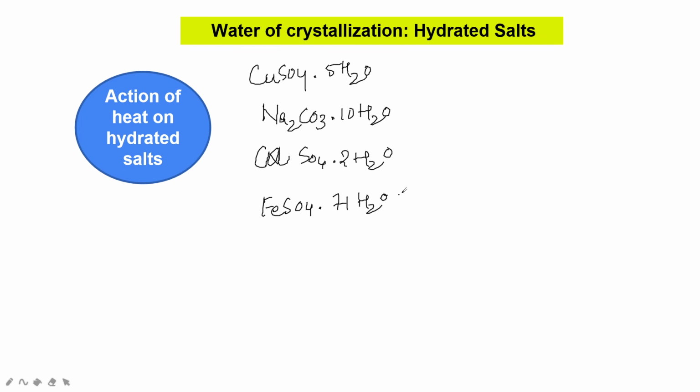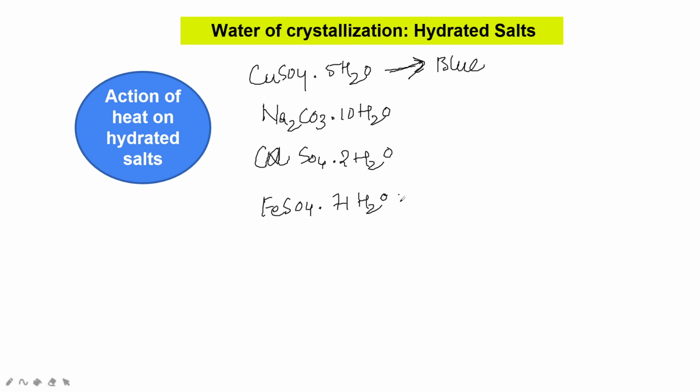The water of crystallization is a part of the crystal structure of a salt. It is not free water and does not wet the salt. These molecules give the salt its shape and color. Copper sulfate, CuSO4 dot 5H2O, gets its blue color because of the water of crystallization.